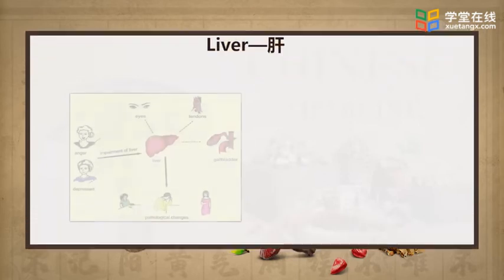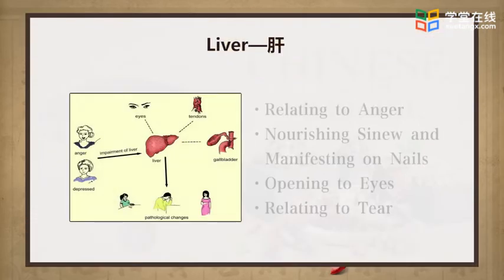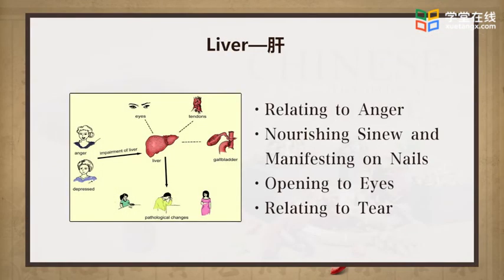Liver is related to anger because over-anger may induce the stagnation of liver qi. Sinew and nails are nourished by liver blood. They all belong to liver system. Liver opens to eye since liver meridian travels upward to the eye system, as well as blood stored by liver to nourish the eyes. Tears moisten, nourish, and protect the eyes. So tear is related to liver too.